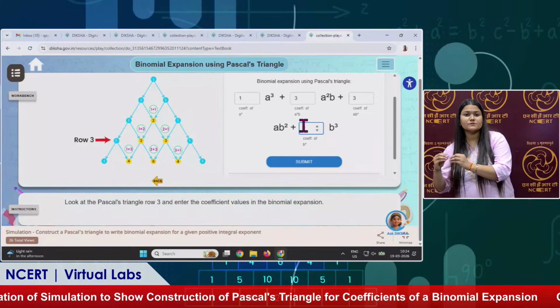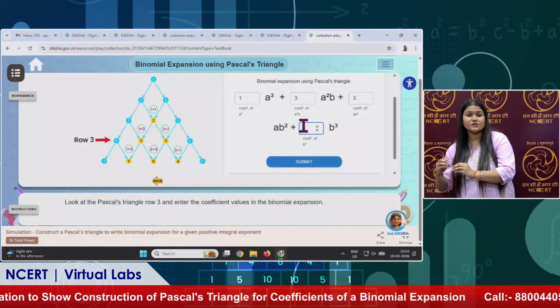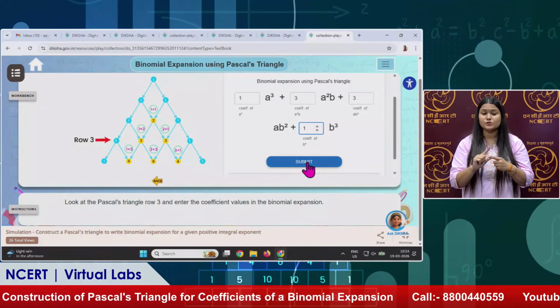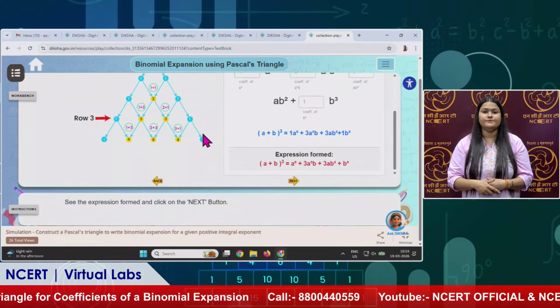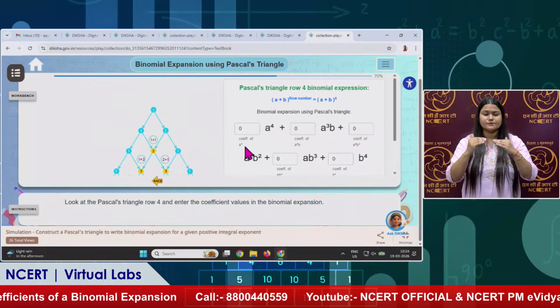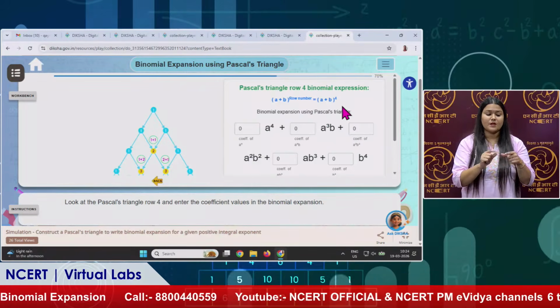Okay, we have only a few minutes left, so let us go fast. Sure. We will submit it here. It is correct. Now we will go to the next step for (a + b) power 4.